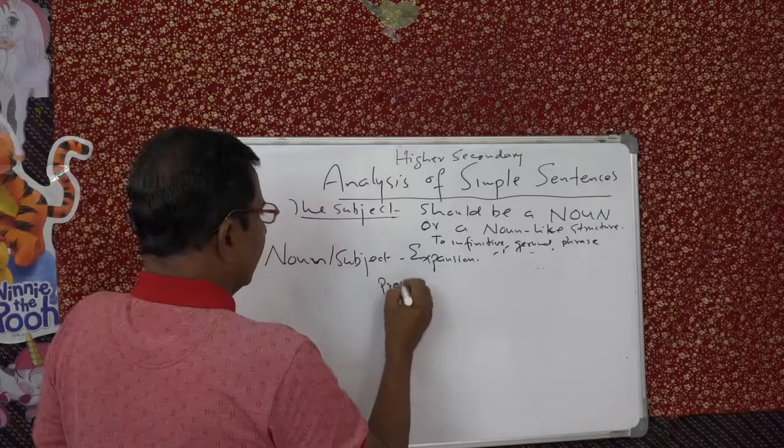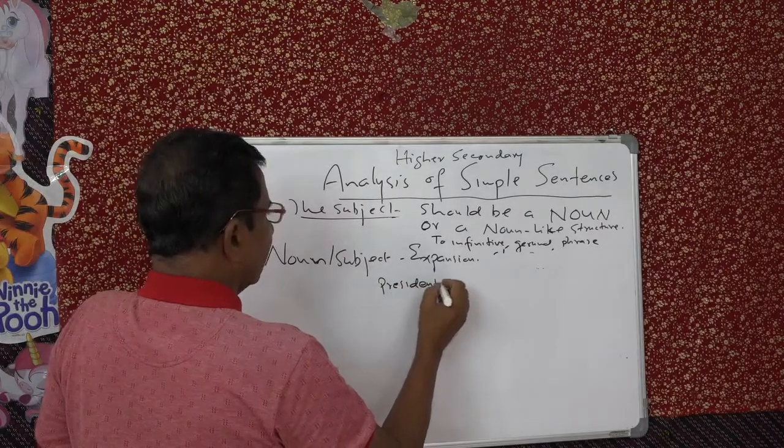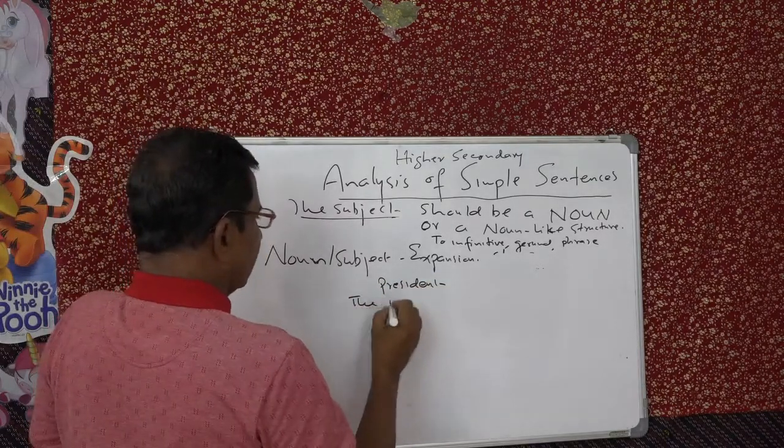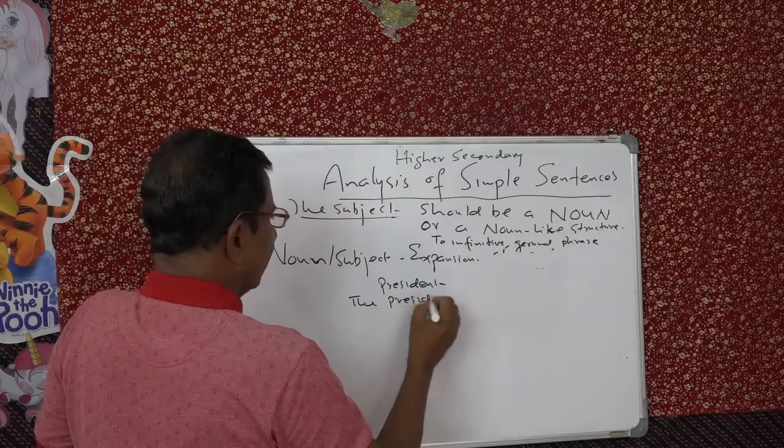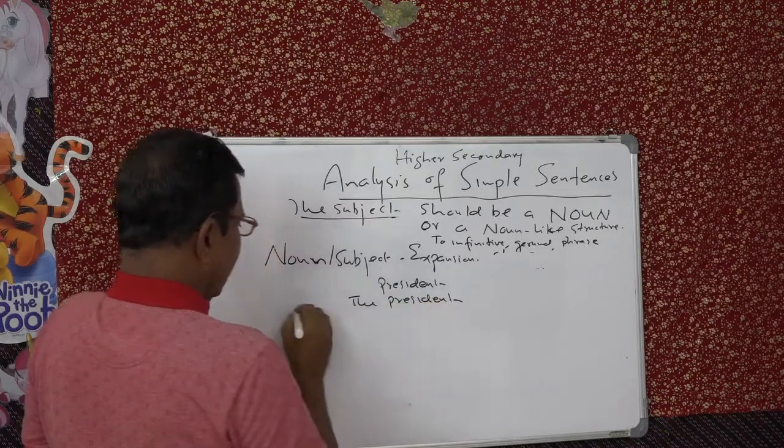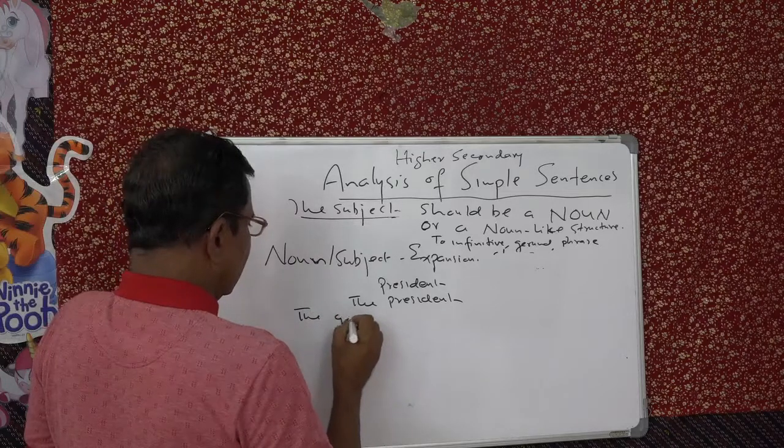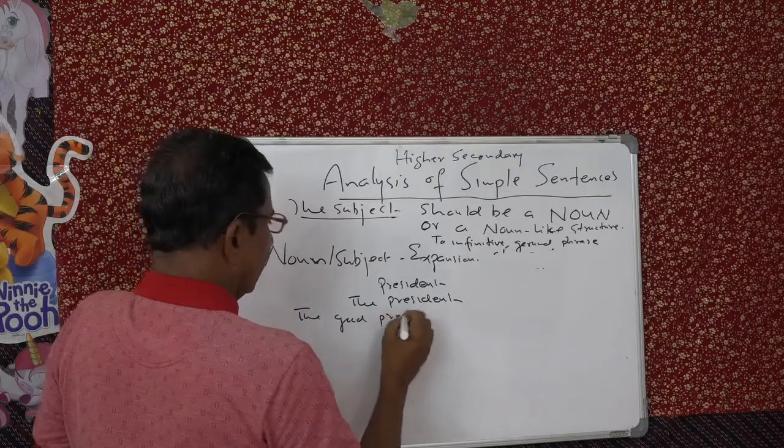Presidents. Okay, now. The presidents. The good president.